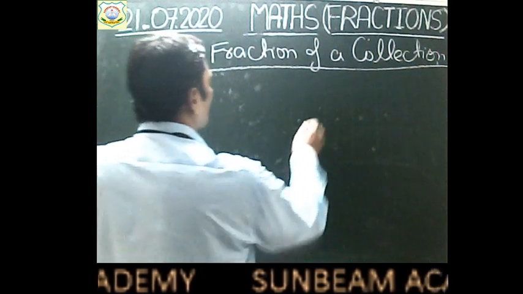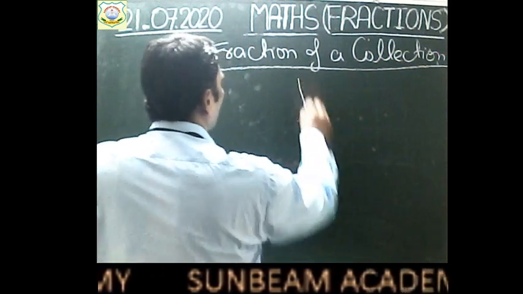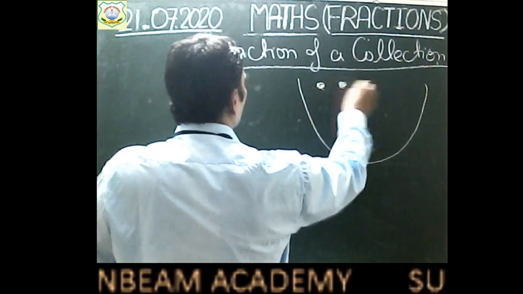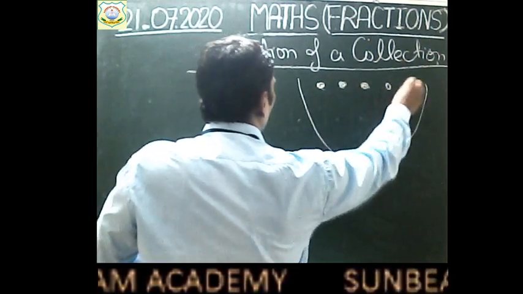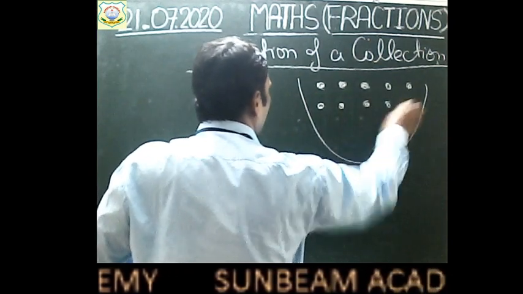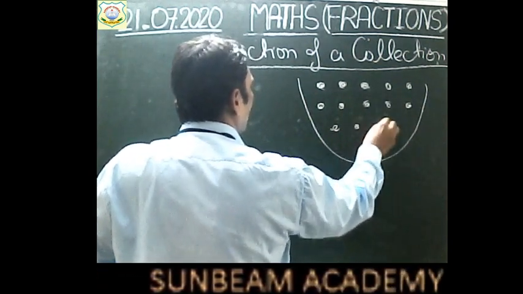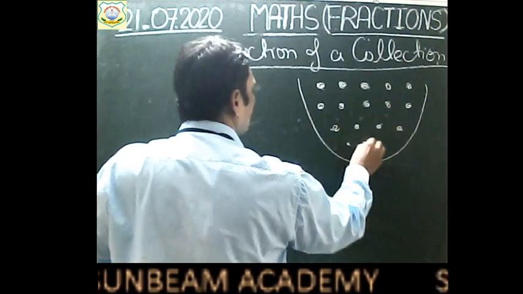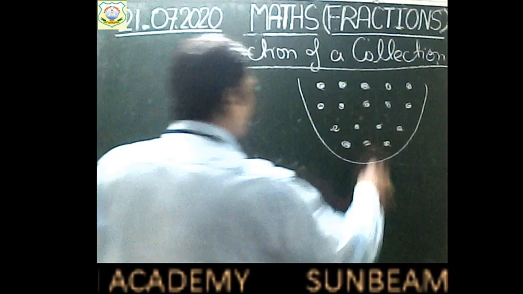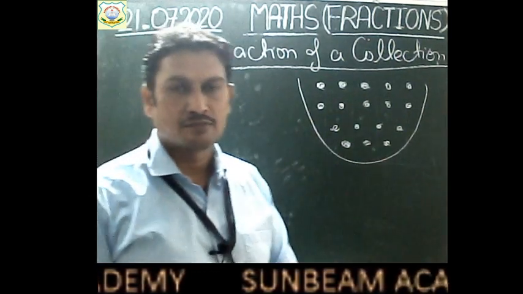Suppose, children, we have in a bucket, we have 1, 2, 3, 4, 5, 6, 7, 8, 9, 10, 11, 12, 13, 14, 15, 16, 17. 17 different fruits are there, children.